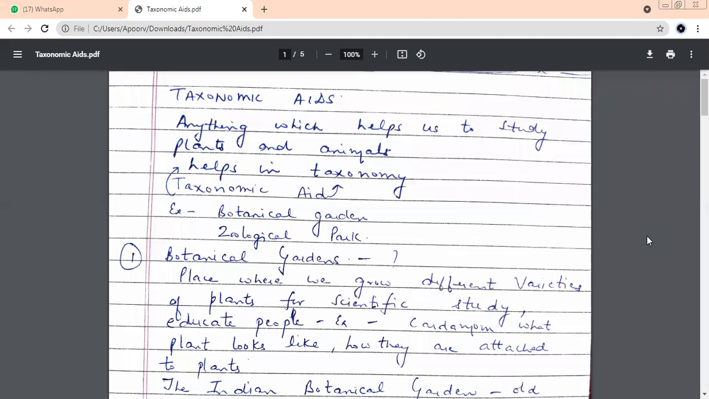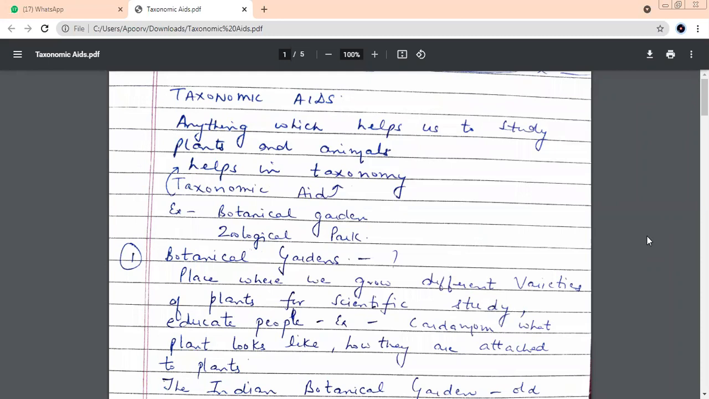Is it okay? See on your screens a simple definition also. Anything which helps to study plants and animals, that means it helps in taxonomy, is what we call a taxonomical aid. For example, for plants, we could take botanical gardens. That is a taxonomic aid. If you talk about animals, we can take a zoological park. These are the 2 best examples of taxonomic aids. So how would you define taxonomic aid? Anything which helps us to study the taxonomy of plants and animals is called a taxonomic aid. And the 2 examples are botanical garden and zoological gardens.